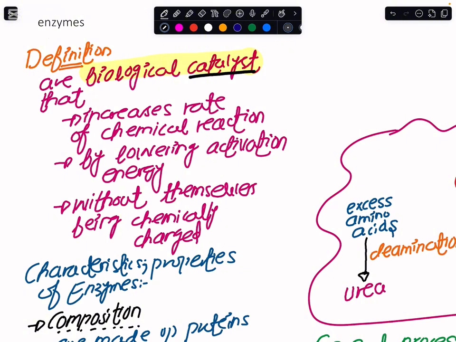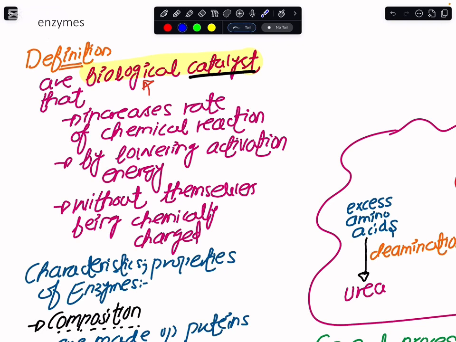So you say that catalysts are the chemical compounds that would increase the rate of reaction without themselves being changed. Now, since these happen to exist within our living bodies, that is why we term them the biological catalysts. The role of these biological catalysts is that they would increase the rate of the chemical reaction, and by the rate what we mean is that in a given time how much of the reactants that we have got would be converted into the products.